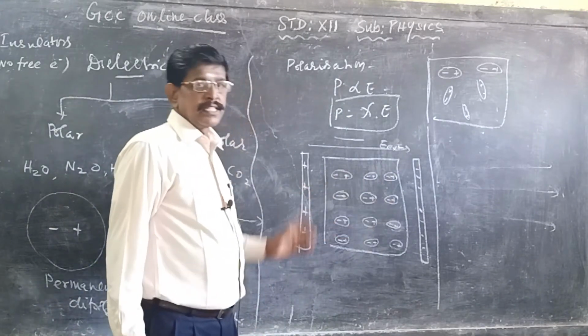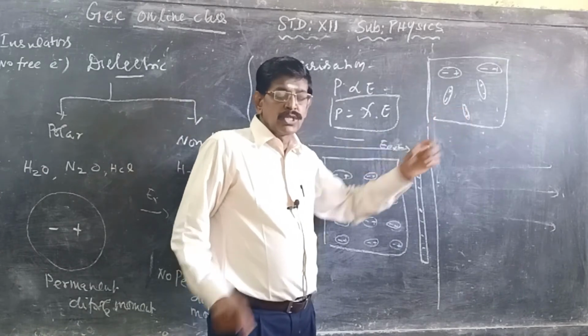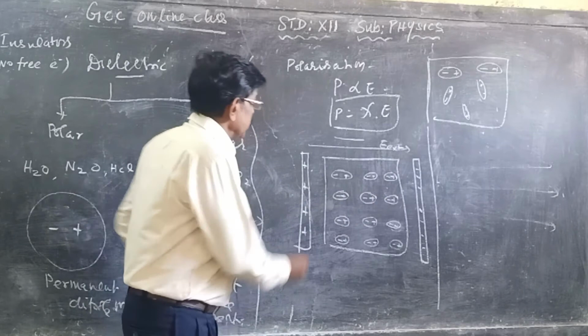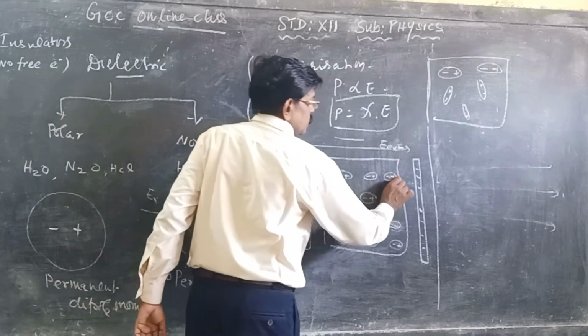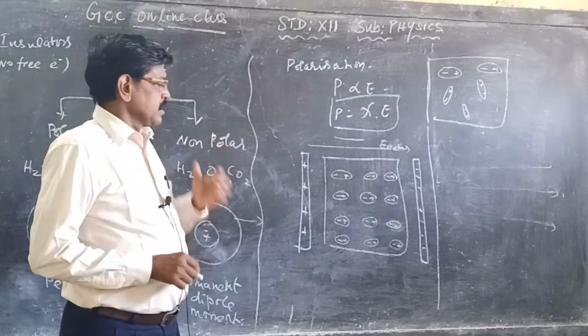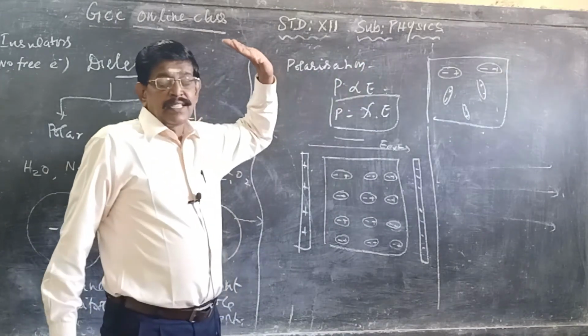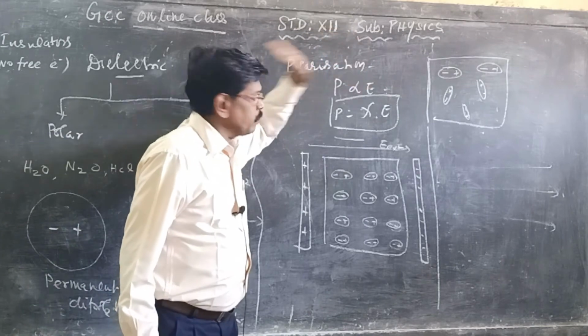If the dielectric is placed in this field, the randomly oriented dipoles are arranged in a particular direction. The positive is attracted towards the negative, so there is an orderliness. This alignment is known as the polarization.